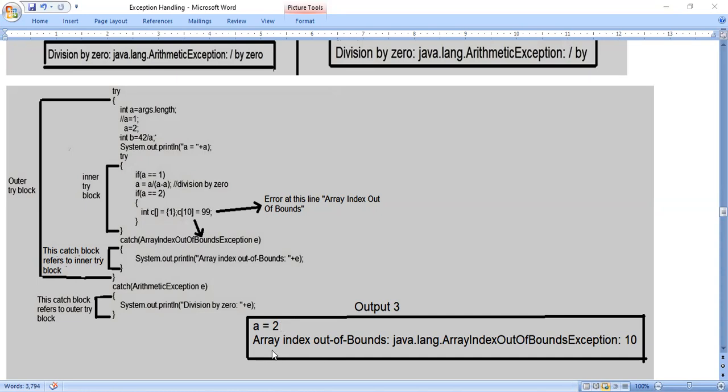A is equal to 2, array index out of bounds exception. That is java.lang.ArrayIndexOutOfBoundsException: 10. So the 10 means at the 10th location we are trying to store, which is not possible. Okay, so once again I will tell you this third case.